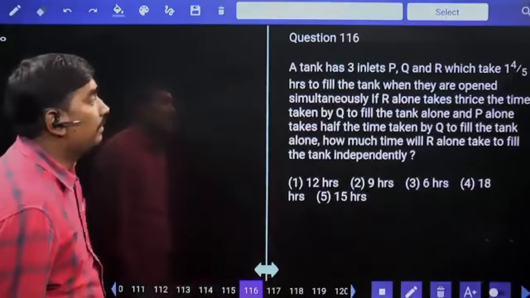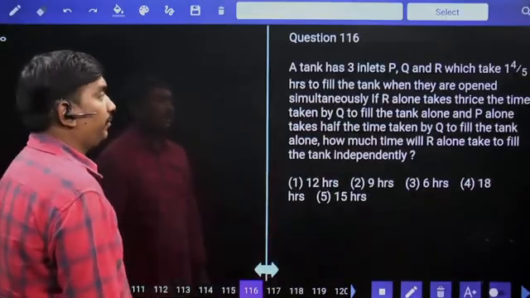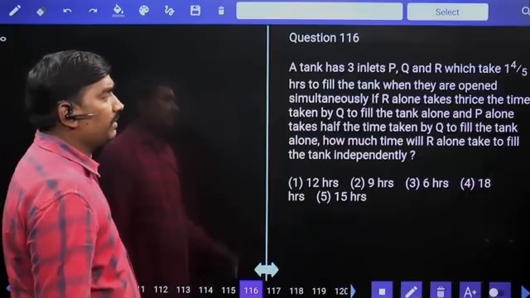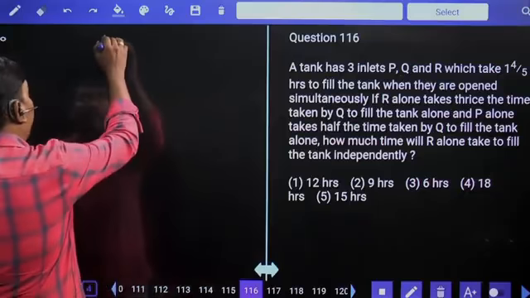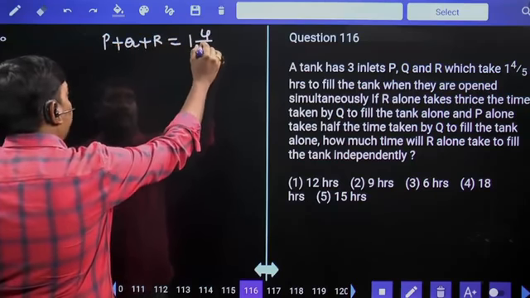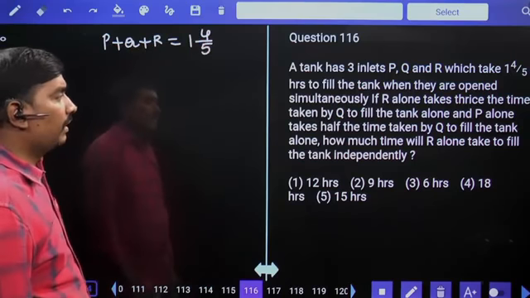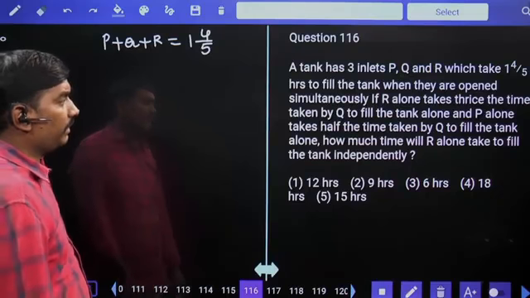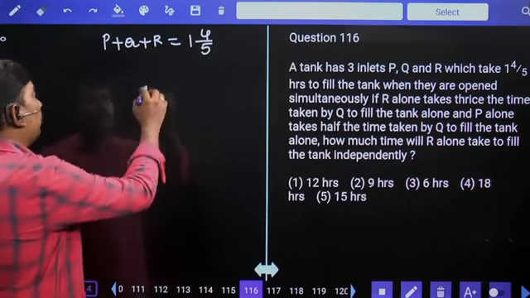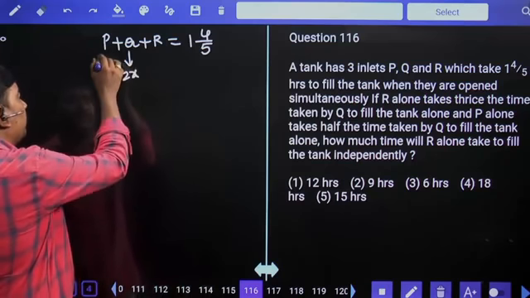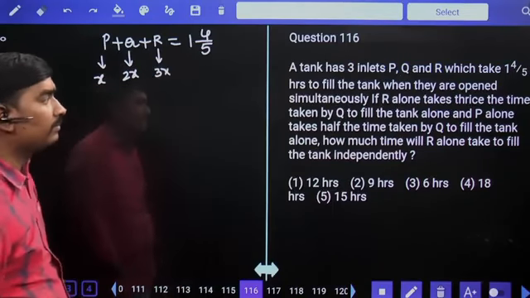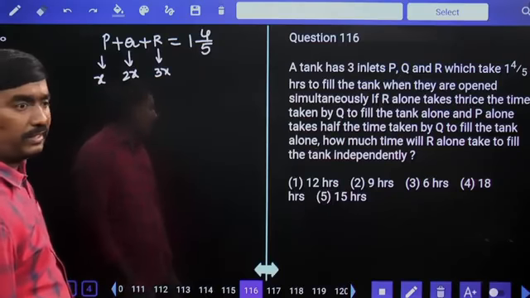116. A tank has 3 inlets P, Q and R, which take 1 4 by 5 hours to fill the tank when they are opened simultaneously. R alone takes thrice the time taken by Q to fill the tank alone. P alone takes half the time taken by Q to fill the tank alone. Suppose Q will take 2x hours, P will take half the time, means x hours. R will take thrice the time, means 6x hours. How much time will R alone take to fill the tank independently?